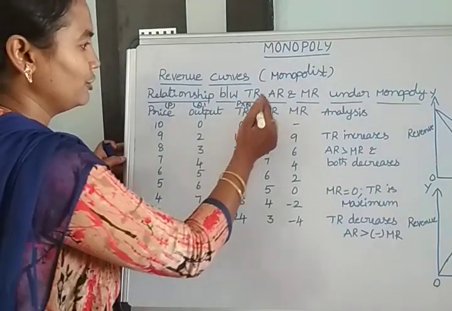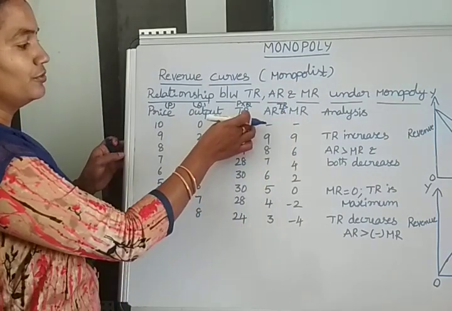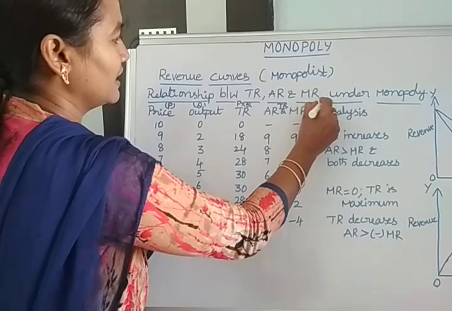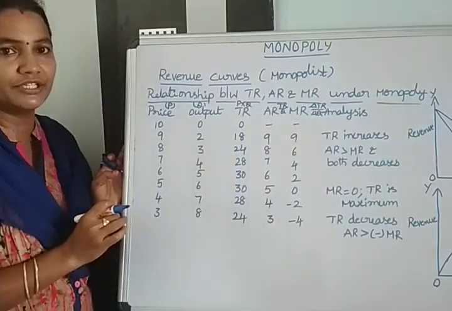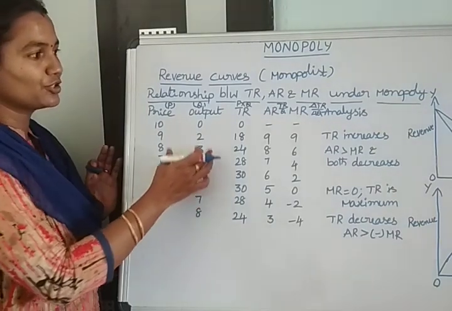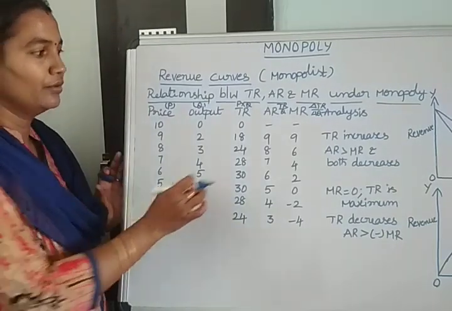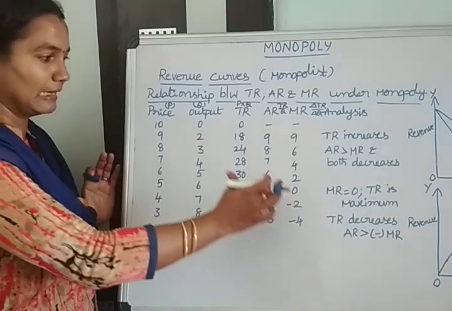Average revenue means total revenue divided by Q, that is, total revenue divided by output. Marginal revenue is delta TR by delta Q, the change in total revenue divided by the change in quantity of output. Based on these formulas we calculated the whole table, that is, the total revenue, the AR and the MR.